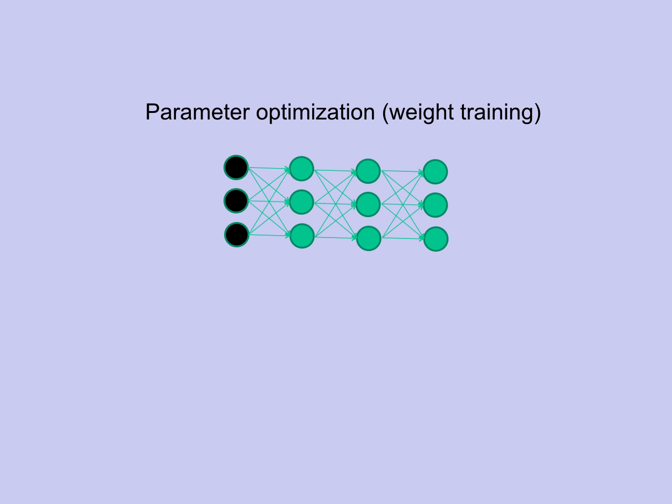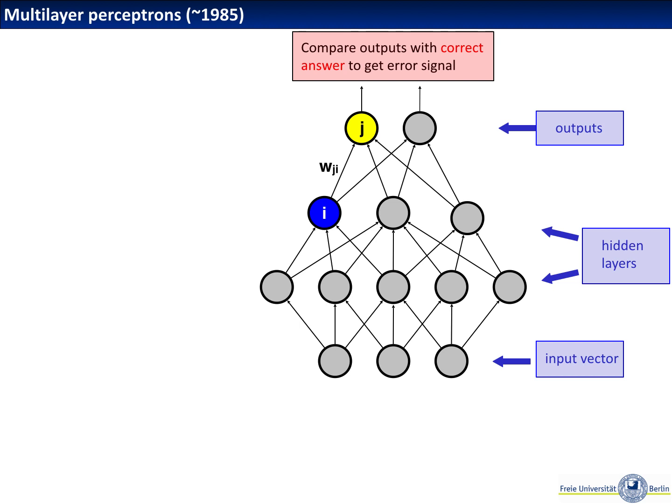Okay, in the next step, I want to introduce how to train the weights of a multi-layer perceptron, a feed-forward neural network. So we go back to our diagram of a multi-layer perceptron. We have inputs, hidden layers, and outputs, and we want to predict an output and compare it to a set of output labels.